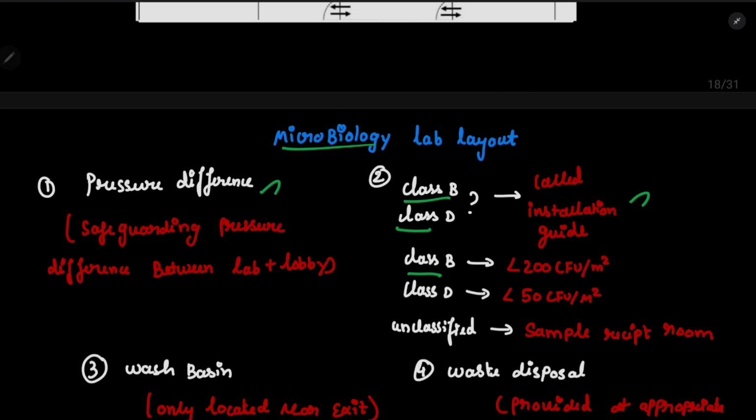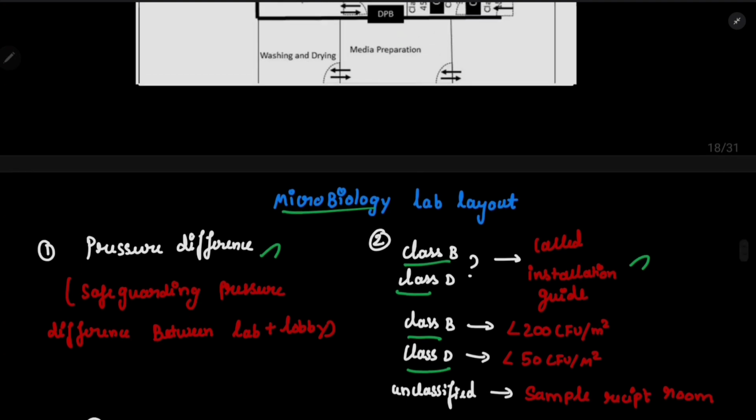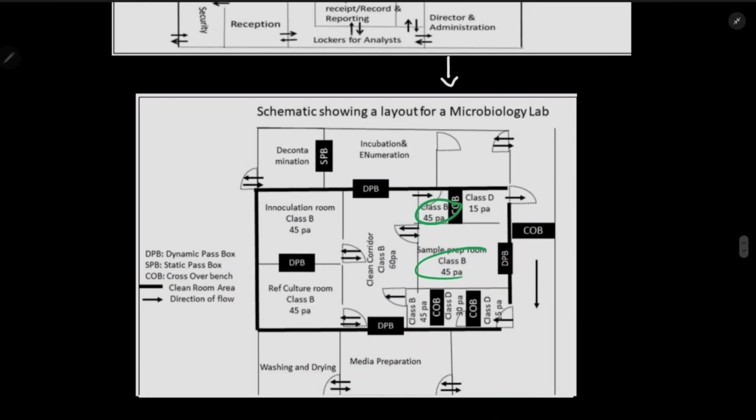And class D means this room has less than 50 CFU per meter square, which means the class B room is much more contaminated than the class D. But the levels given here are a safety level, so we will design the room in order to ensure the safety. For example, for class D, we should not put much effort into the safety because here it is only less than 50 CFU, but in case of class B it is 200. So based on the class, we will prepare the room and we will have the safety equipments according to the class. Okay, class A, class B and class D.